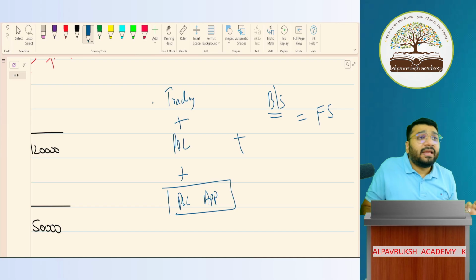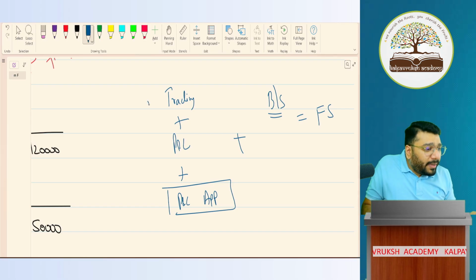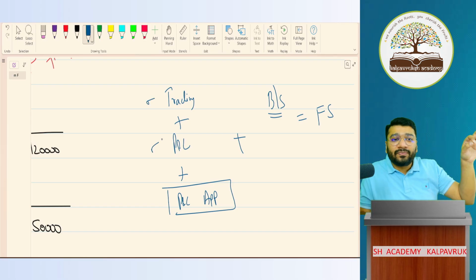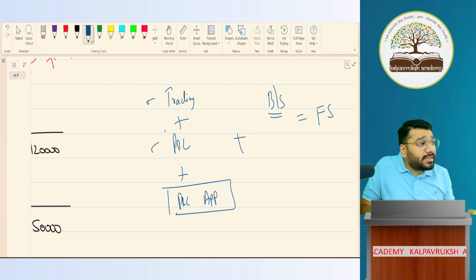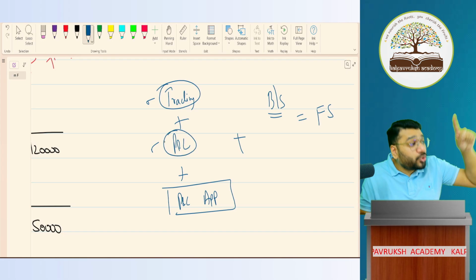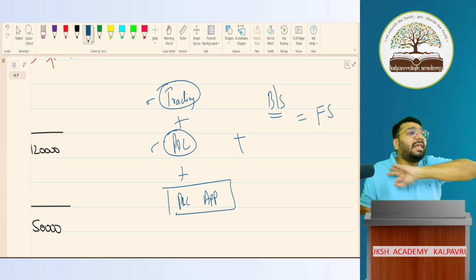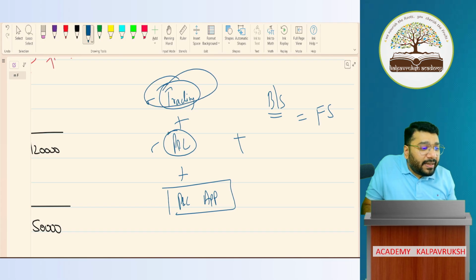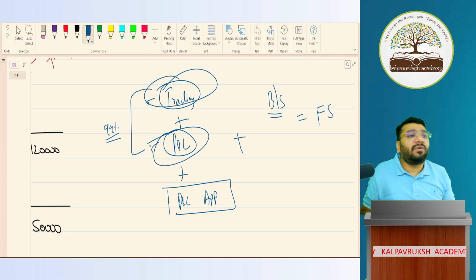So now in 12th standard, are we going to learn how to prepare trading account and P&L account? The answer is no, because in the partnership business, preparing trading account and the P&L account is the same technique we learned in the 11th standard for the sole proprietorship concern. You will never get any question based on trading and P&L account. 99% no chances to get a question from this segment.